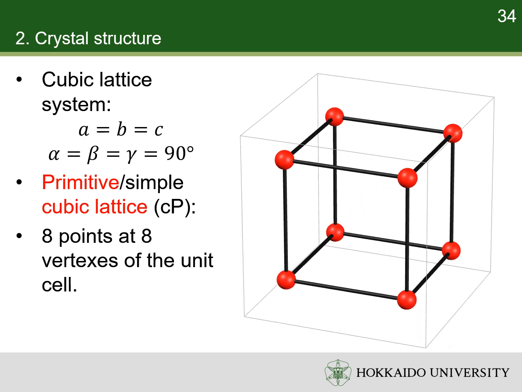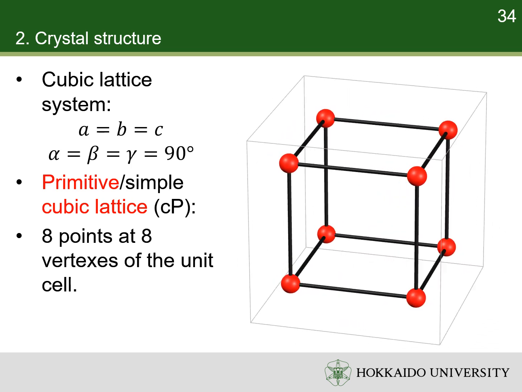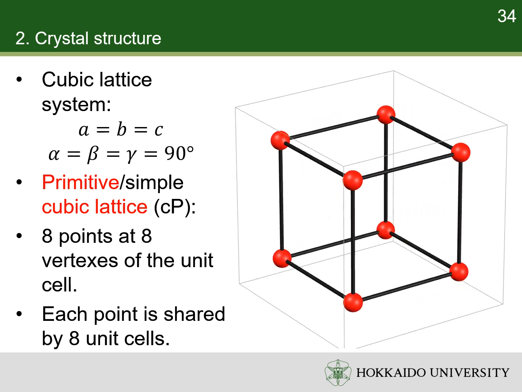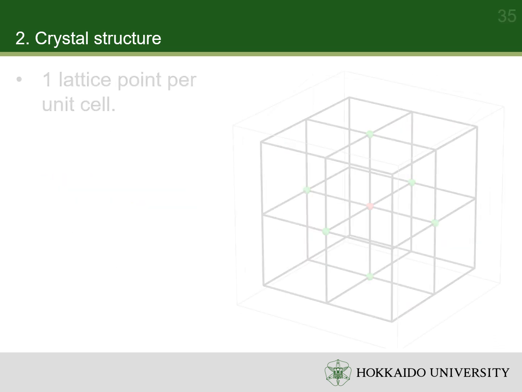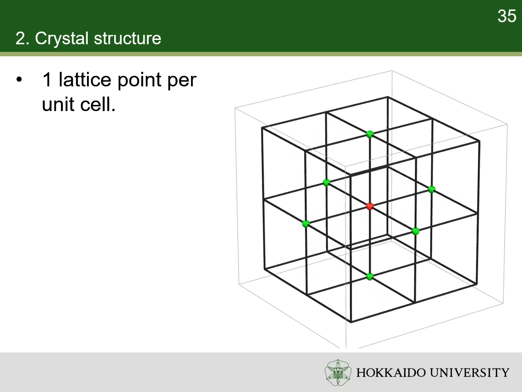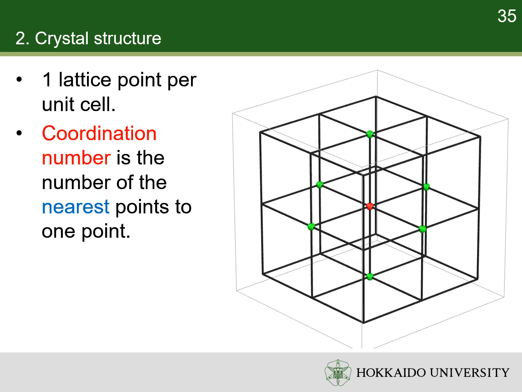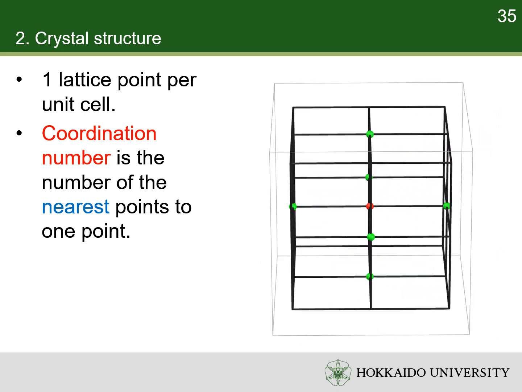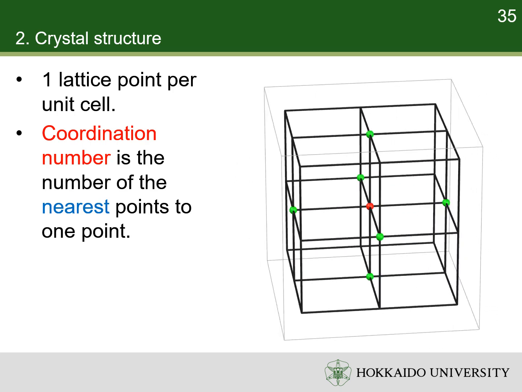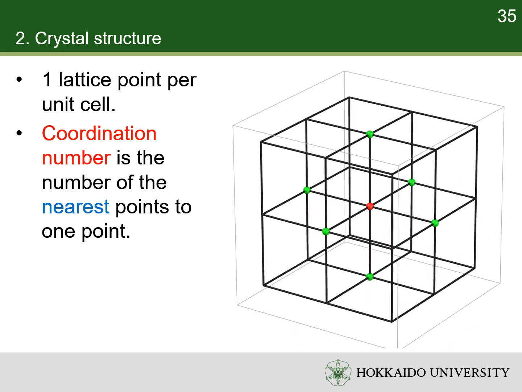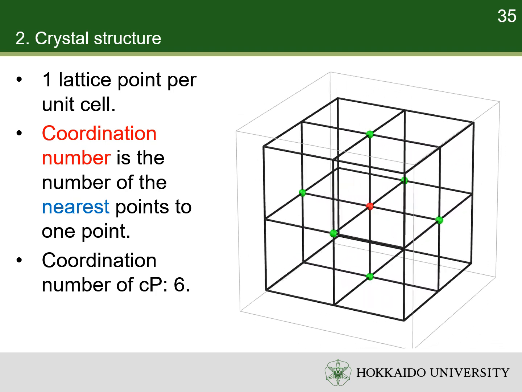The primitive cubic lattice consists of 1 lattice point on each corner of the unit cell. Each lattice point is then shared equally between 8 adjacent unit cells. Therefore, the unit cell contains in total 1 lattice point. Coordination number is the number of nearest neighbors of a lattice point in the structure. In primitive cubic lattice, a lattice point has 6 nearest neighbors. So primitive cubic lattice has coordination number 6.